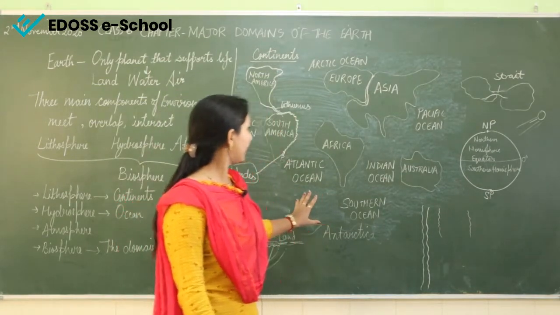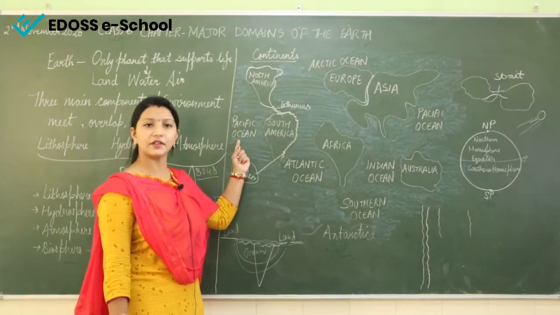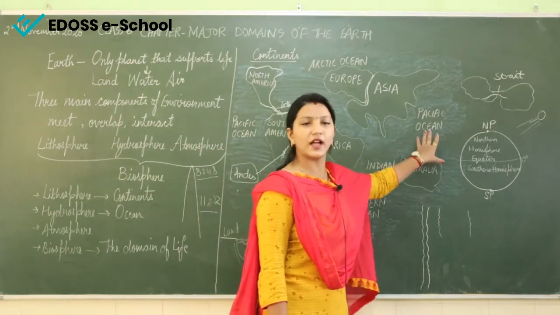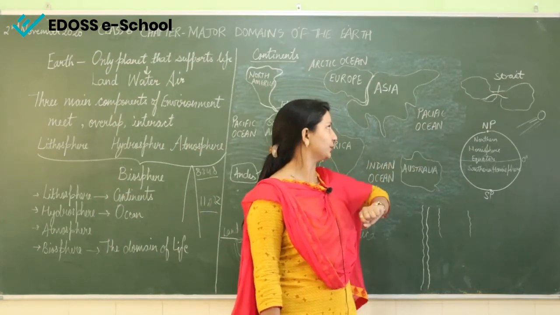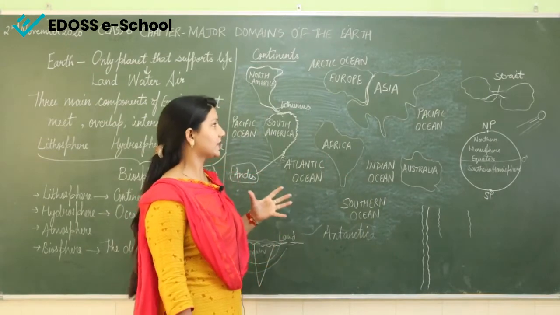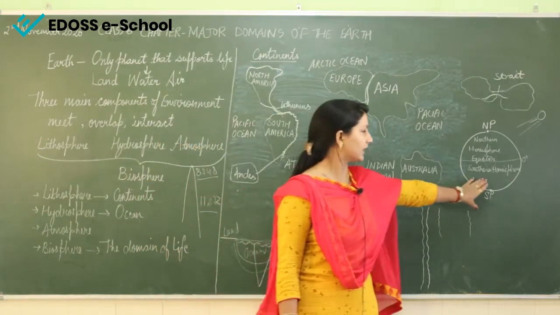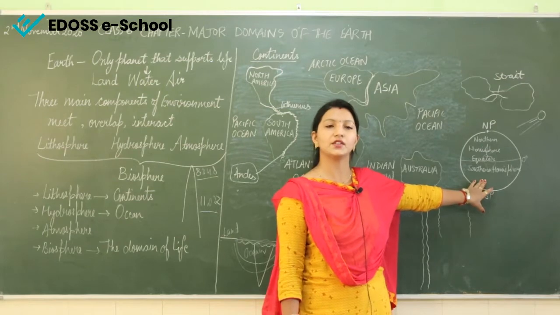Now if you see here in the picture, I have written Pacific Ocean here and also here. Why is it so? The Earth is not a flat surface, it is spherical in shape.